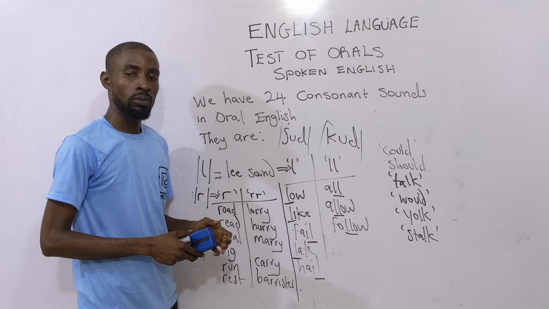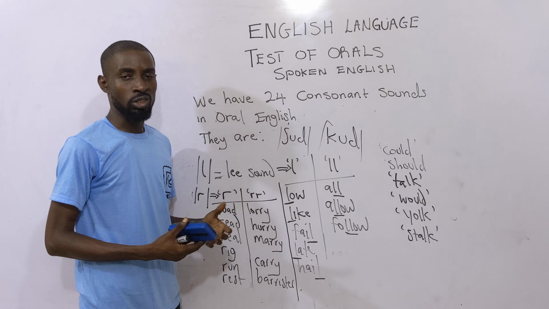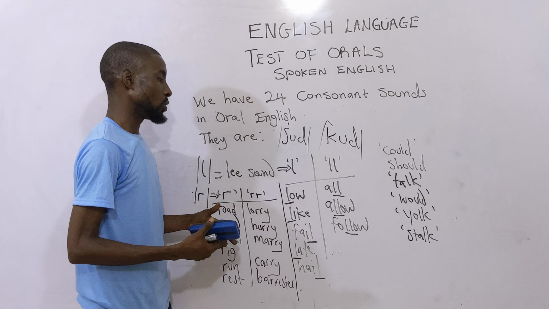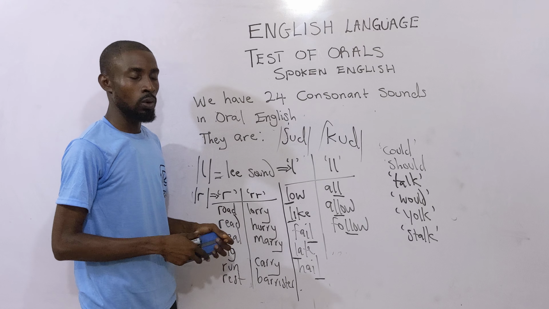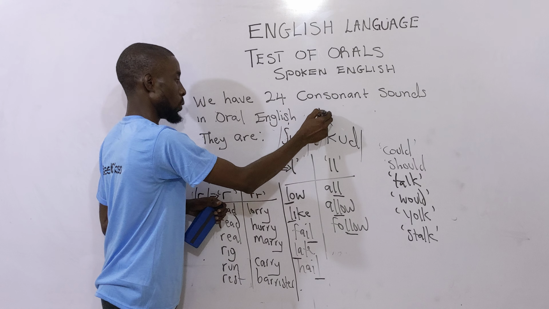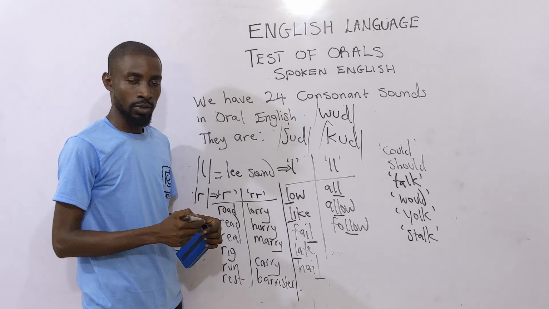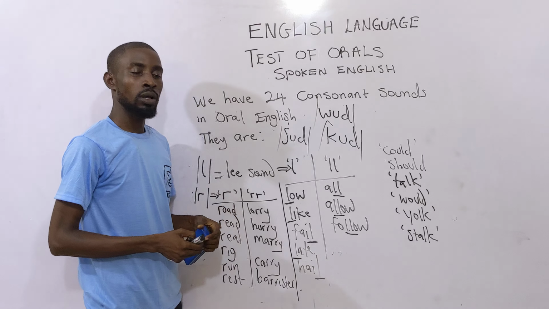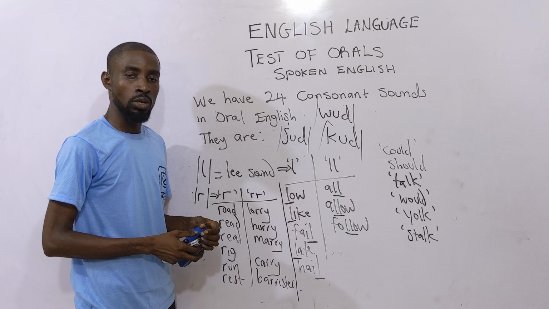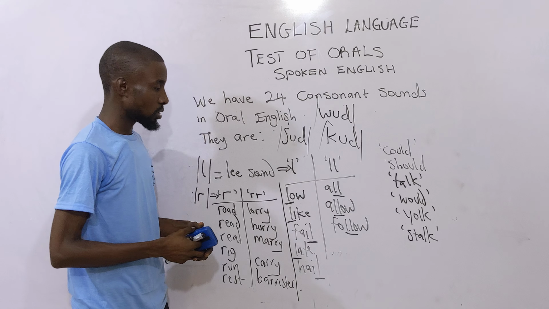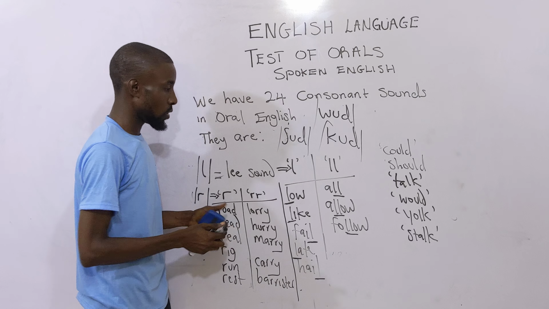Then we have talk. All those ones, they have L. You don't say talk with the L. No, it's talk. So the L there does not sound. Then would. What about the transcription? It will now be like this. So we have yoke, not yolk. Don't say yolk. So that L there is not pronounced. What about stock? That L there does not come out.